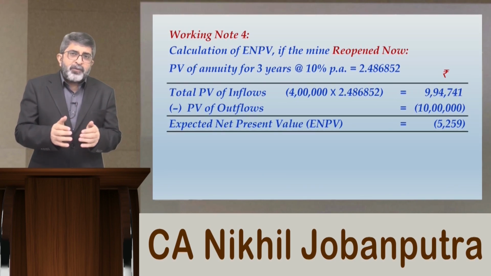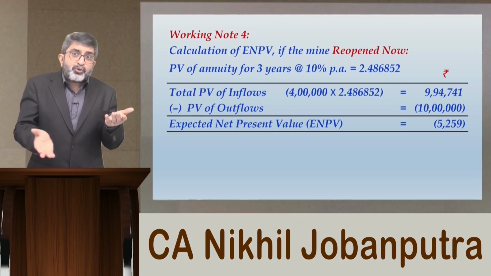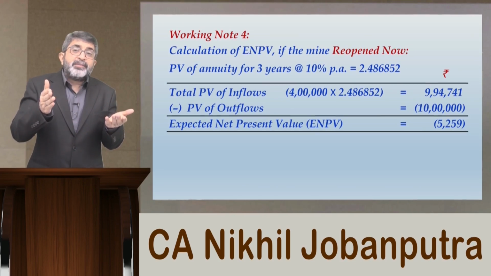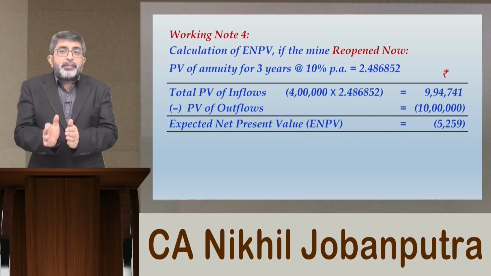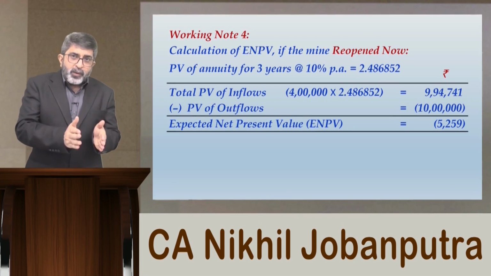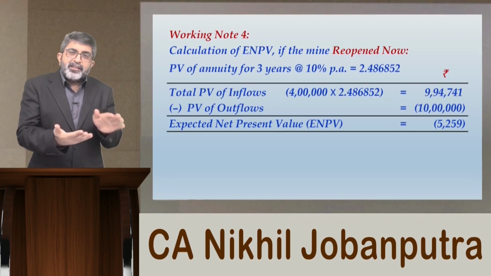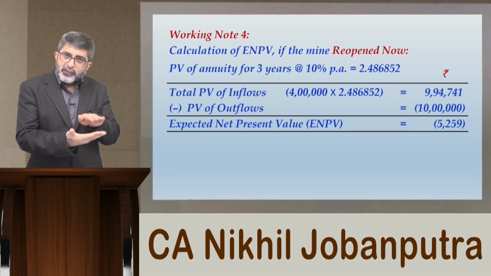But what if we wait for 1 year in anticipation of a rise in price, and the price actually rises to 5,500, the base price will become 5,500. So instead of opening the mine right away, if you wait for 1 year, and if the price rises and then you reopen the mine, the base price will become 5,500.